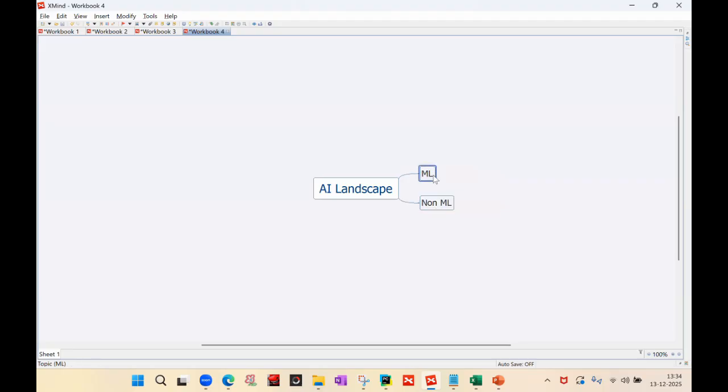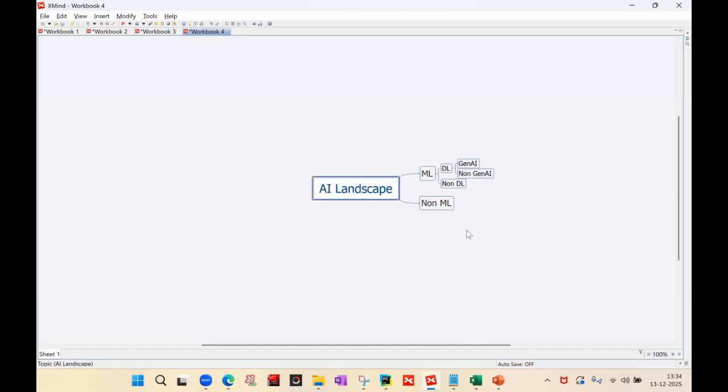Then ML has deep learning, or DL, and a non-DL part. Then deep learning itself has a GenAI part and a non-GenAI part.